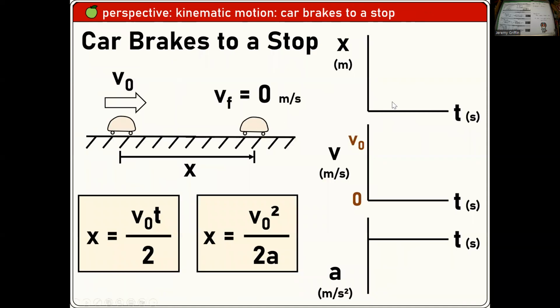Car brakes to a stop. Can you guys draw the 3 graphs for that? X versus t, v versus t, a versus t. Car brakes to a stop. It had some velocity, and then it came to a stop. So the final velocity must be 0 meters per second. Were you guys thinking, boom, just like that? And if you assume uniform motion, which we pretty well do in this class, acceleration should be negative, but maybe a constant negative value.